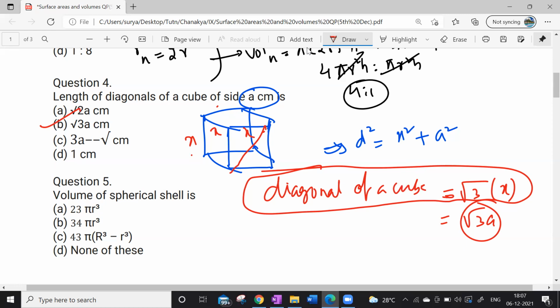So what I said is find the face diagonal of one face, and then we already know the length of a side. Suppose it is a centimeter, and then we can take the Pythagoras theorem like a square plus d square is equal to the body diagonal b square. Yes, you're right.